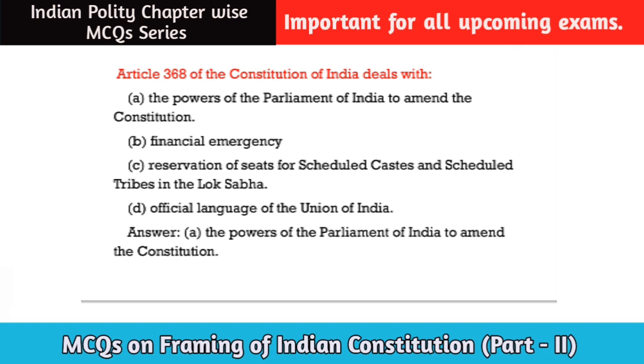And here is our next question for today. Article 368 of the Constitution of India deals with: option A, the powers of the Parliament of India to amend the Constitution. Option B, financial emergency. Option C, reservation of seats for scheduled caste and scheduled tribe. Option D, official language of the Union of India. So Article 368 deals with what? Article 368 deals with the powers. Option A, powers of the Parliament of India to amend the Constitution. Okay.